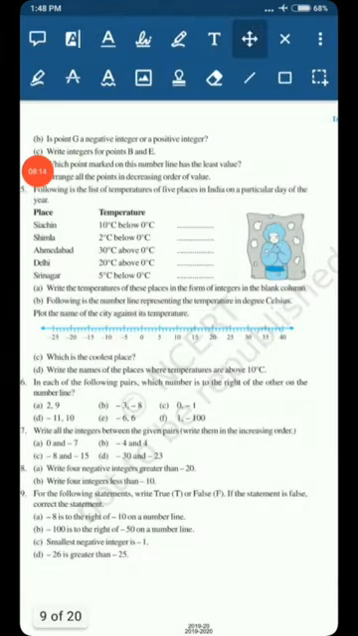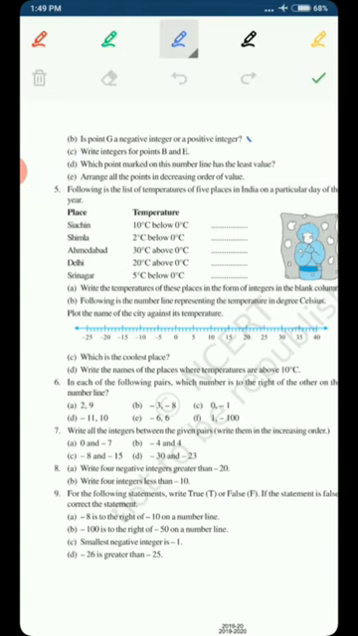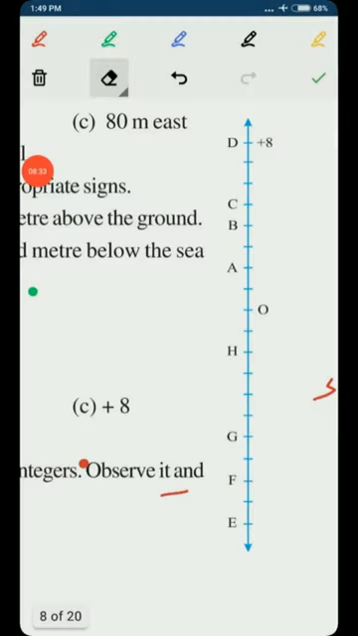In the same way, we will solve part B, that if point G is a negative integer or a positive integer. It means they are asking a question that on that number line, is point G a negative integer or a positive integer? This is being asked in part B. So let's see what about the point G.